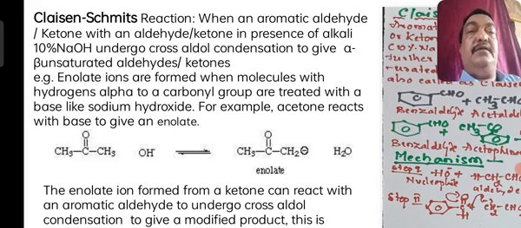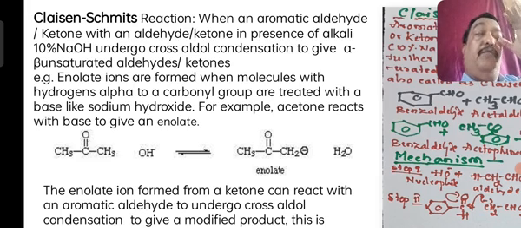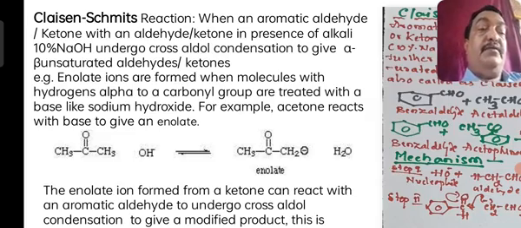Here, the enolate ions are formed when the OH minus is added. For example, CH3 C double bond O CH3: the nucleophile OH minus removes a proton as water and makes the carbon become negatively charged, that is your enolate.